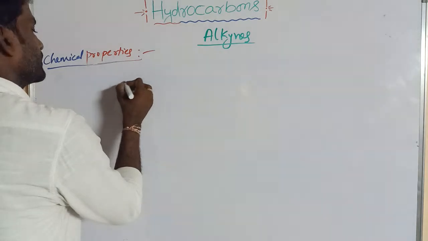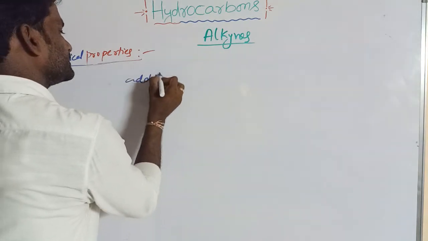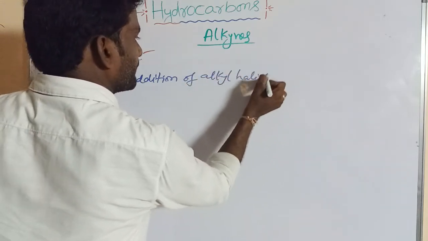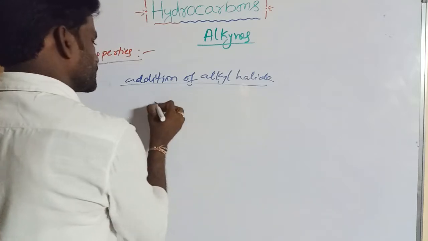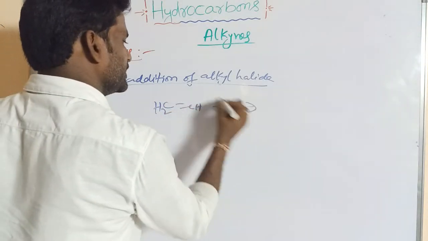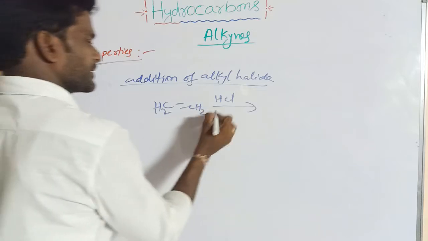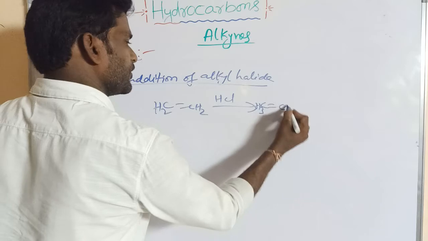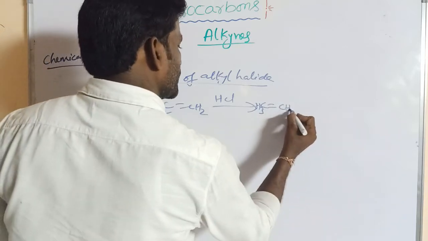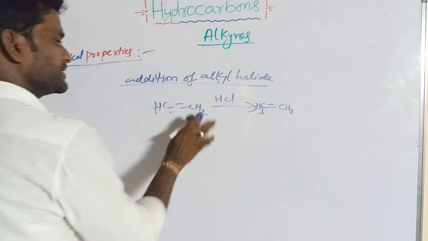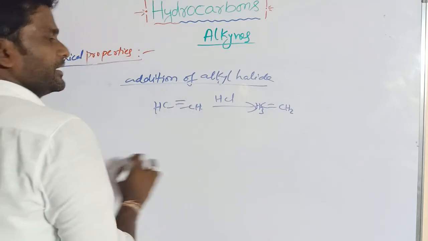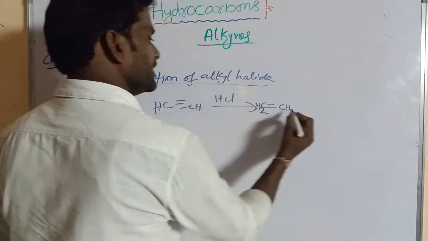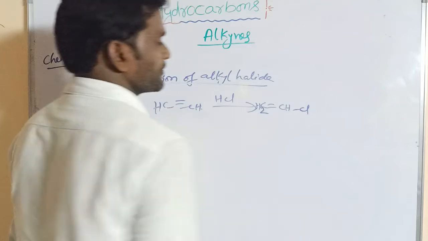Addition of hydrogen halides. So CH2=CH2 in the presence of HCl, H plus Cl minus, will convert it to CH3-CH2Cl. Here take acetylene, not ethene. With HCl, this will turn to CH2=CHCl, like vinyl chloride is obtained.